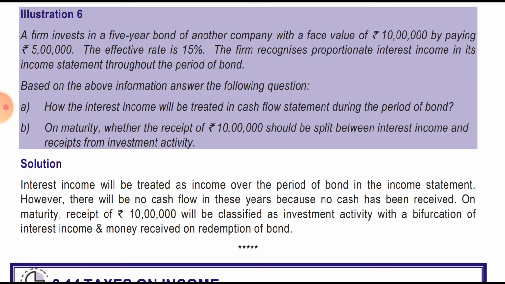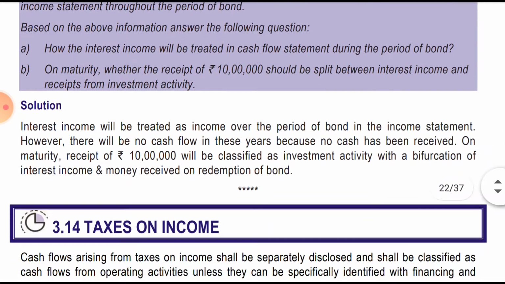However, there will be no cash flow in these years because no cash has been received. On maturity, a receipt of 10 lakh will be classified as an investing activity, with the bifurcation of interest income and the money received on the redemption of the bond. Simply, on redemption it will be classified as an investing activity, and we will bifurcate it into two parts, that is interest income and the amount received on redemption.